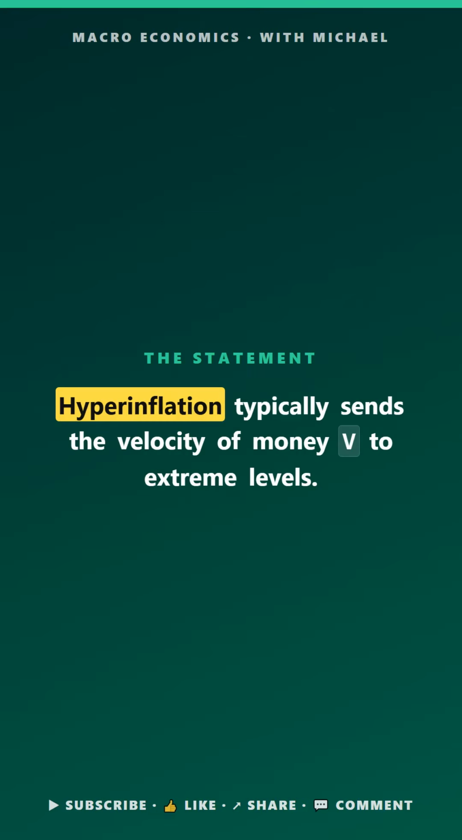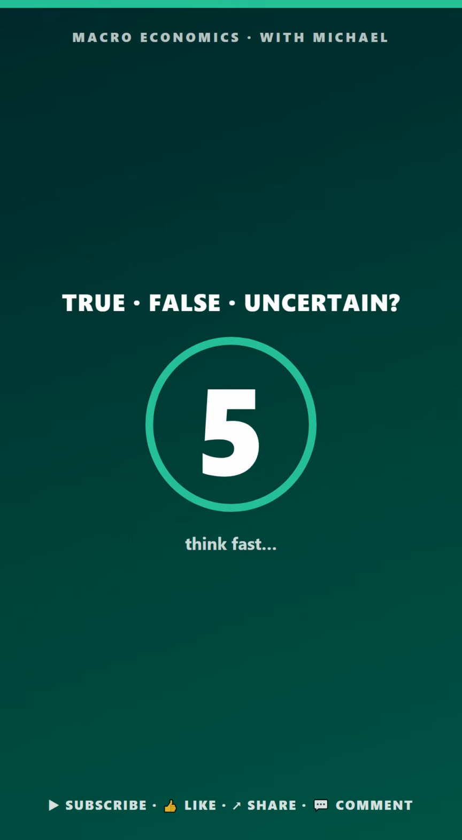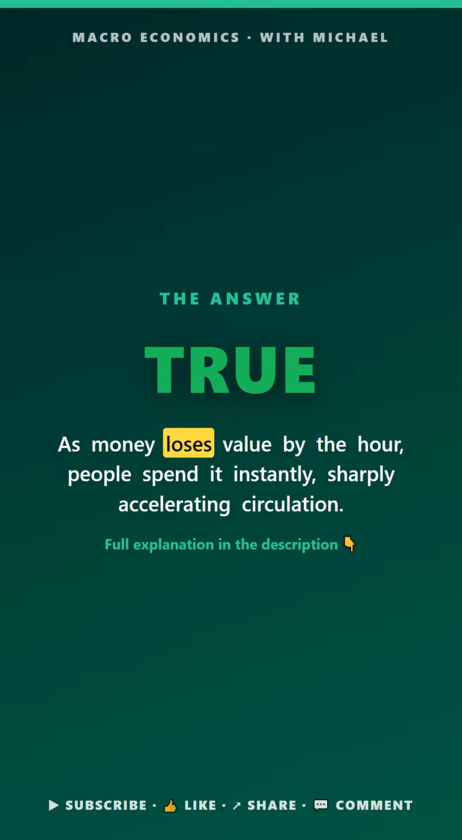Money and banking. True, false, or uncertain. Hyperinflation typically sends the velocity of money V to extreme levels. The answer is true. As money loses value by the hour, people spend it instantly, sharply accelerating velocity.